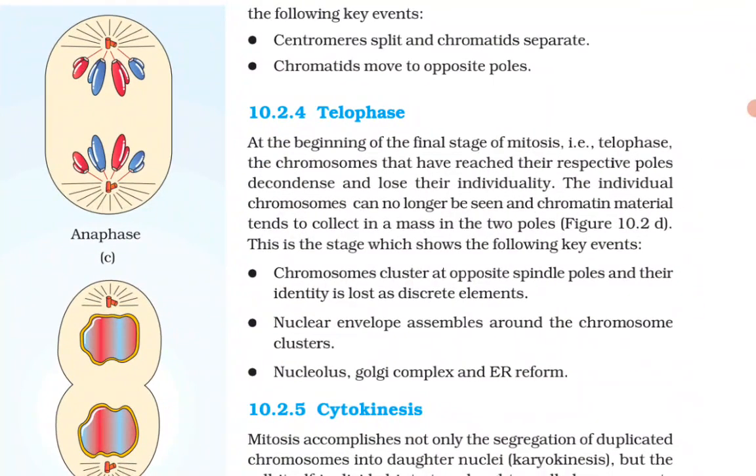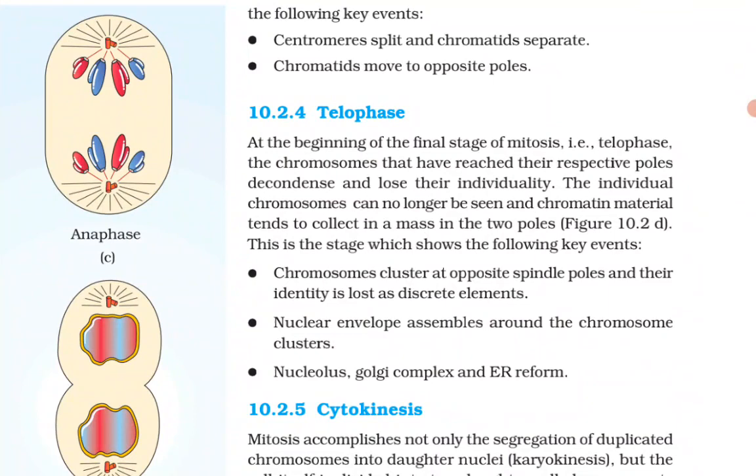10.2.4 Telophase. At the beginning of the final stage of mitosis, that is telophase, the chromosomes that have reached their respective poles decondense and lose their individuality. The individual chromosomes can no longer be seen and chromatin material tends to collect in a mass at the 2 poles.